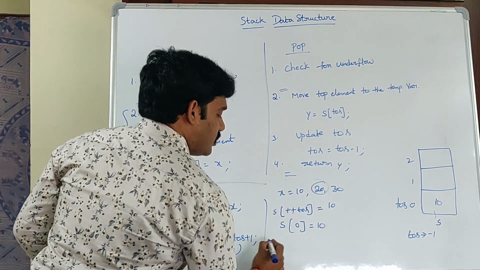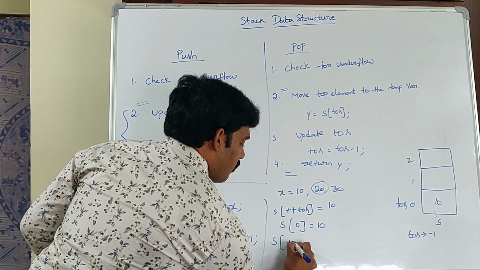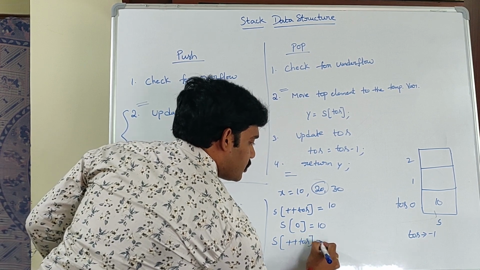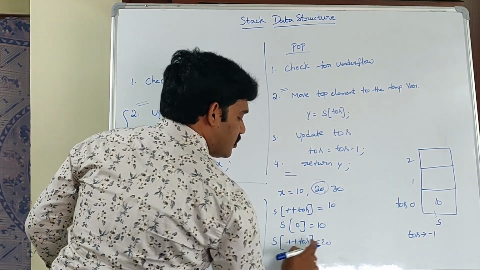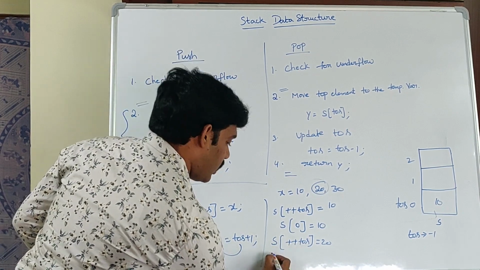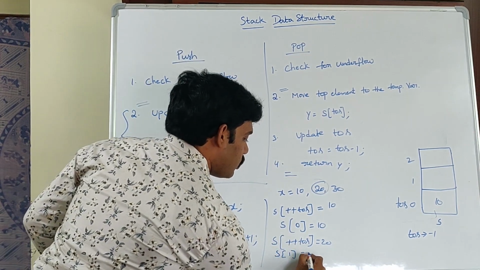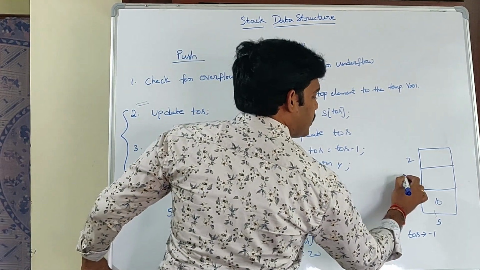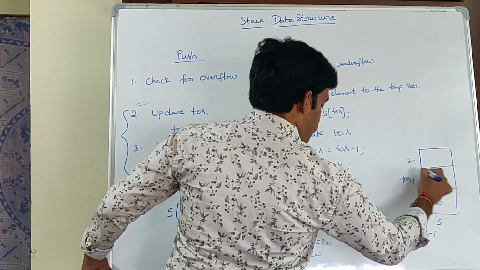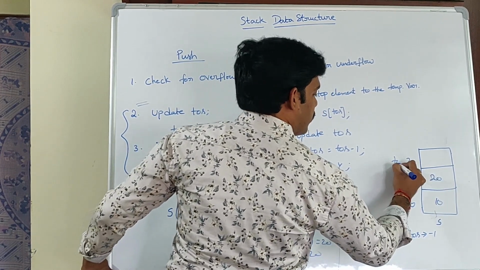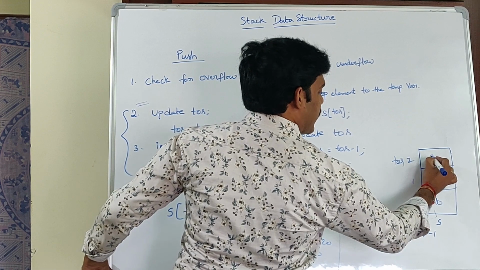Second time, what is my value? 20. So s of ++tos is equal to 20. What is my TOS value? 0. So 0 plus 1 is 1. s of 1 is equal to 20. Update the TOS, directly the value is 20. Similarly, third one is update the TOS, the value is 30.